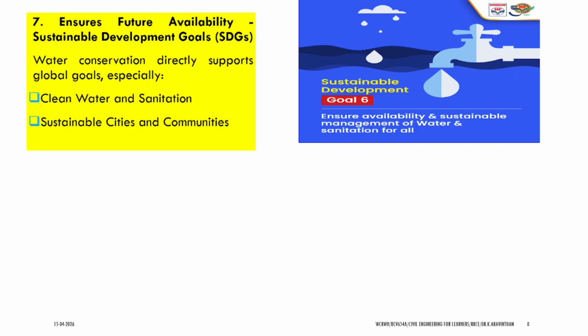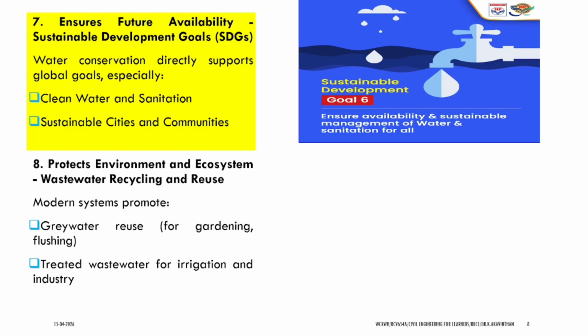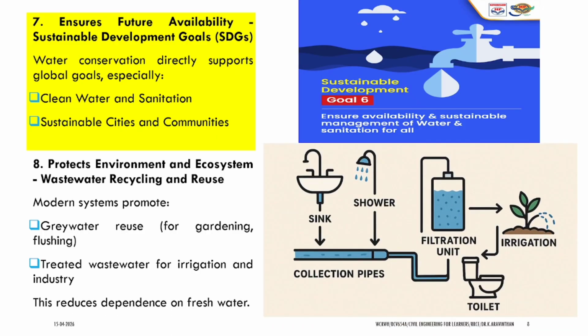Next thing, it ensures future availability. We have sustainable development goals. One of them is goal 6, which ensures availability and sustainable management of water and sanitation for all. We can ensure that there is clean water and sanitation. The importance of an elementary water conservation system is that it protects the environment and ecosystem by way of grey water reuse.